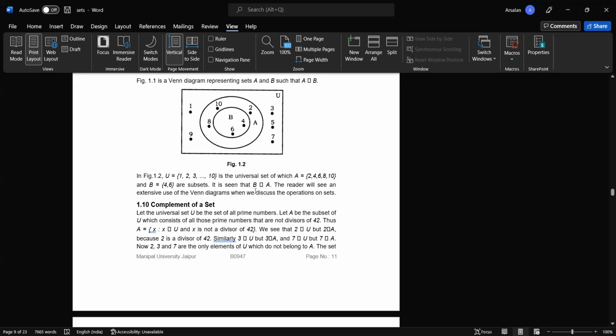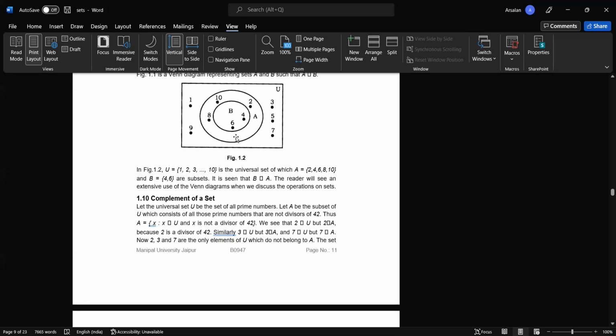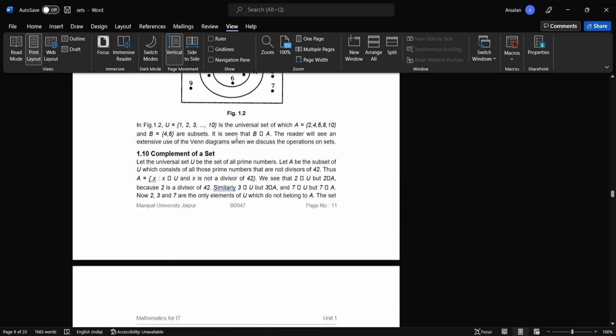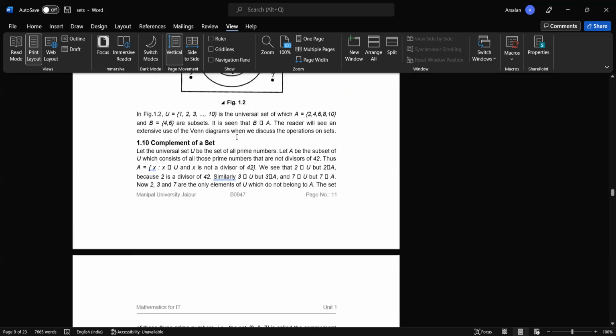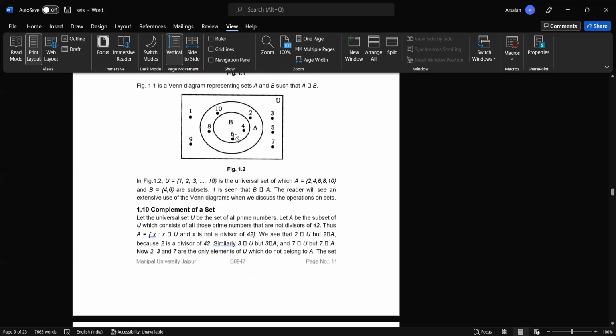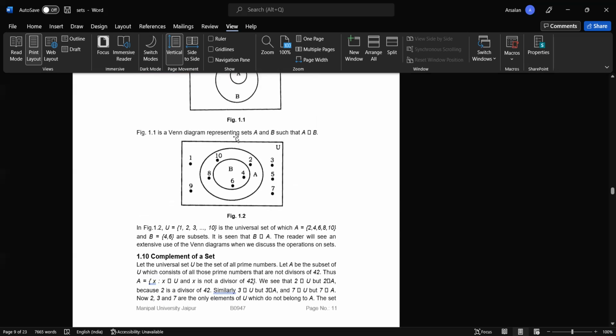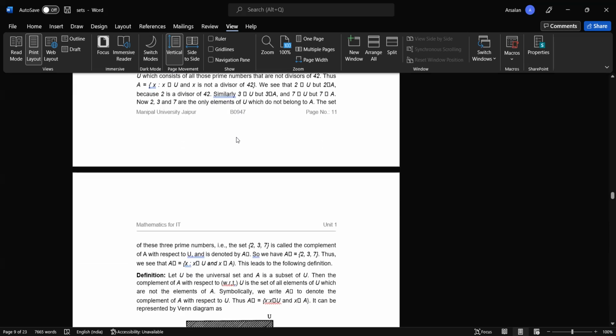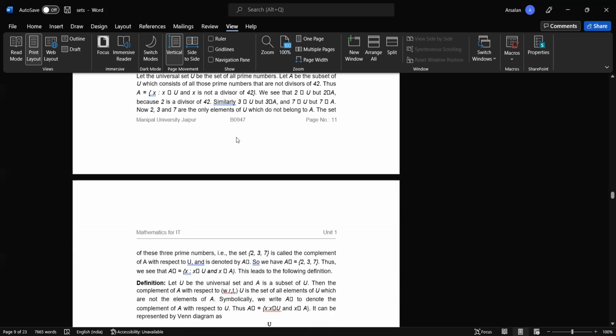It is seen that B is a subset of A. The reader will see extensive use of the Venn diagram when we discuss operations on sets. So when we discuss operations on sets, these Venn diagrams are very useful. Operations are like we do in mathematics: addition, subtraction, multiplication. But in sets, they are different kinds of operations like union, intersection, complement, and other things.